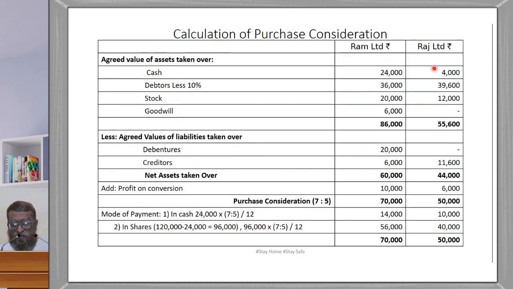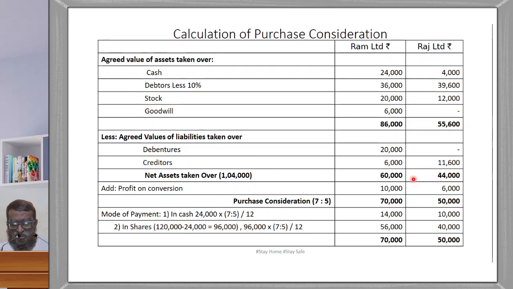Here profit on conversion, how can we make the profit on conversion? So here 60,000 plus 44,000, you get 1,04,000. Isn't it? 1,04,000 is the total amount. So I will show you the calculation here also. No need to worry about this. So 60,000 plus 44,000, you get 1,04,000.